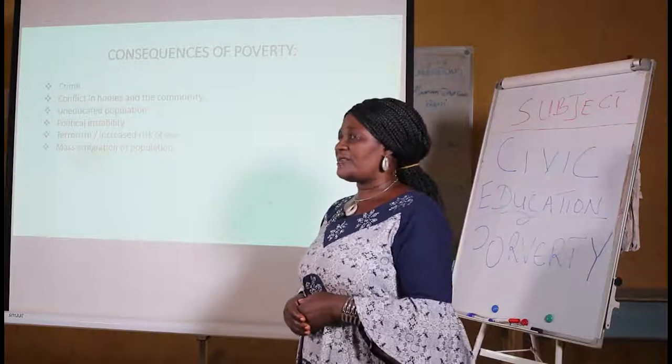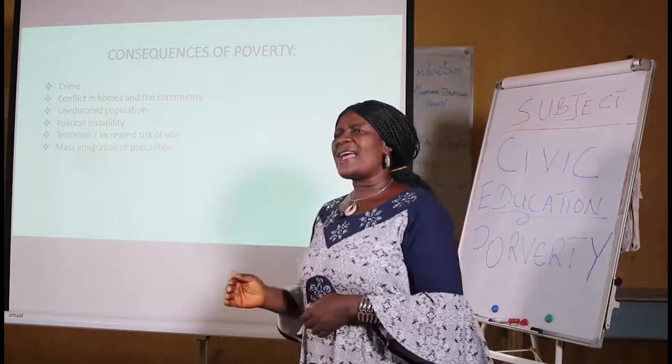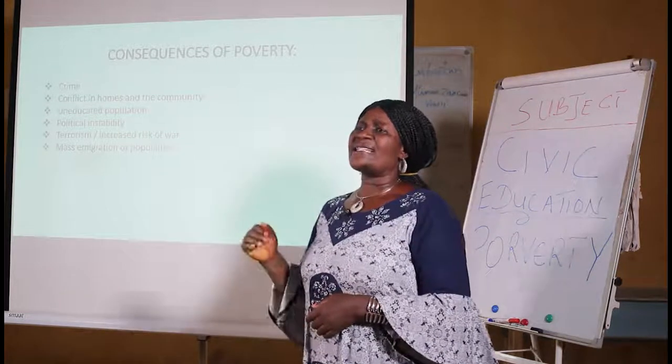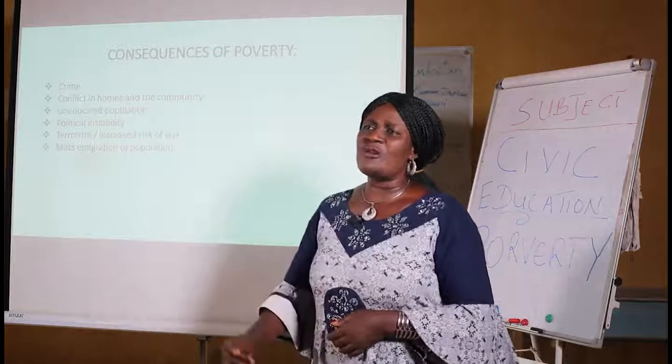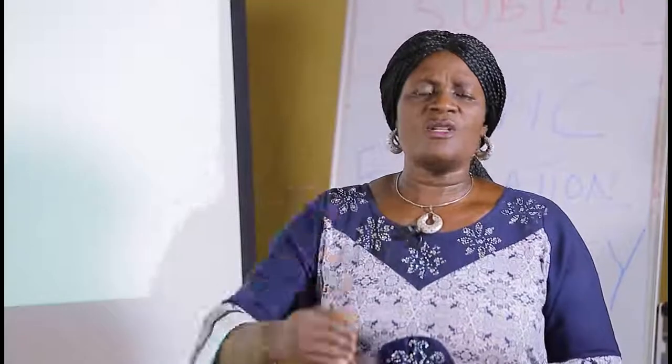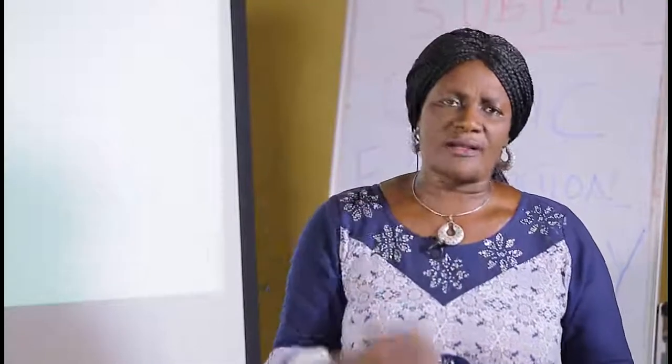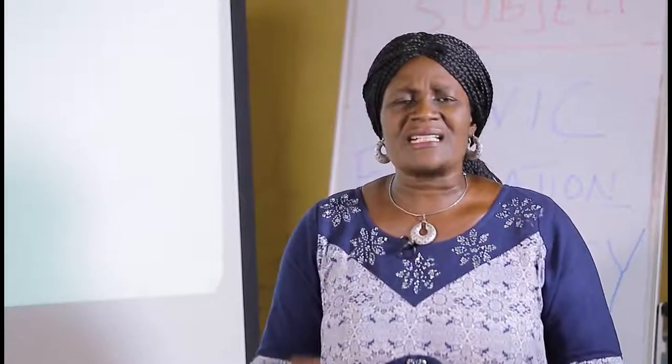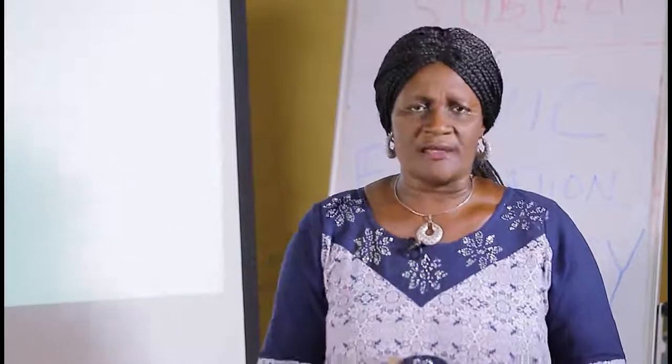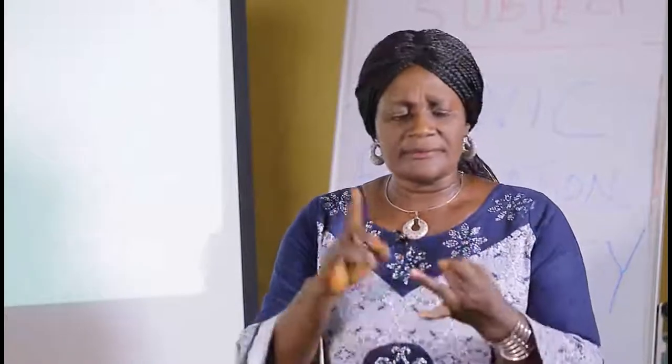My learners, you know what crime is. Crime is any activity that is against the norms and values of the society. Anything that the society will not accept is what is called crime. When there is poverty in a land, criminal activities will become the order of the day because the people are living in lack. Name it, any type of criminal activity. Can we say stealing, robbery, killing, kidnapping, and so on and so forth?